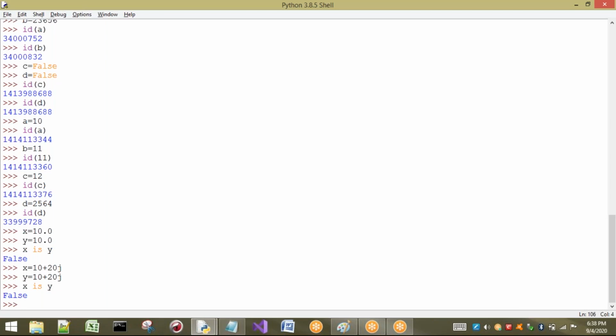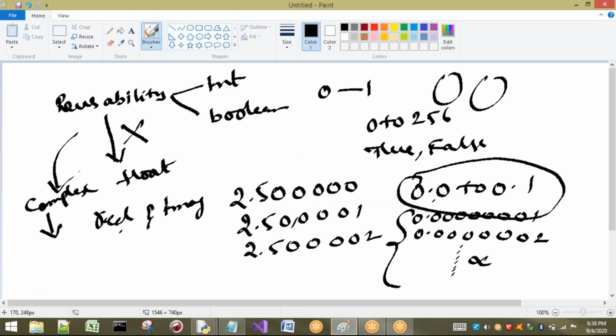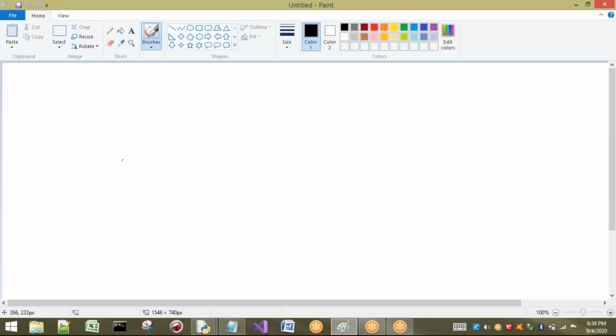Okay, I have discussed int, float, complex type, and also boolean. The remaining type is what? String type. So for string type, internally we do not have any objects created for strings. For boolean, objects are created while starting the program: two, true and false.